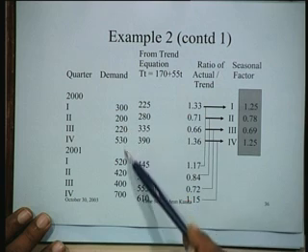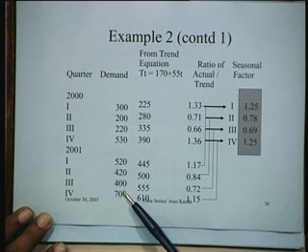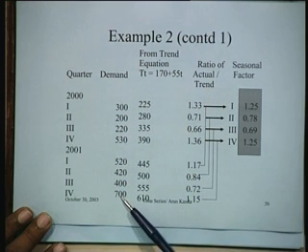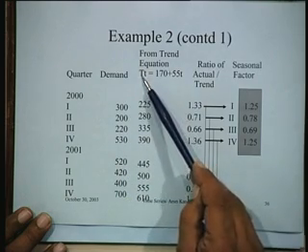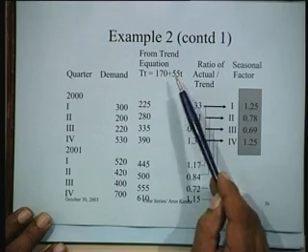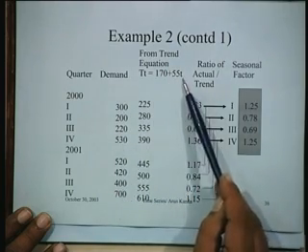To this data we fit a regression line. To these 8 points we fit a regression line, and the fitted regression line is the trend of these points, which is 170 plus 55t. So we establish the trend equation from these points.